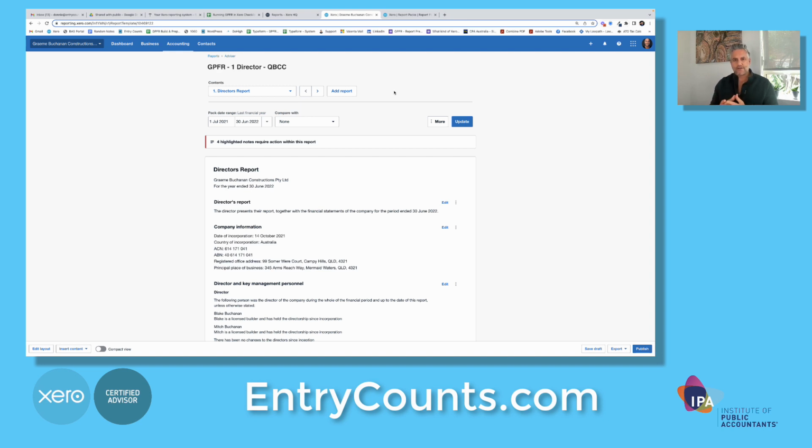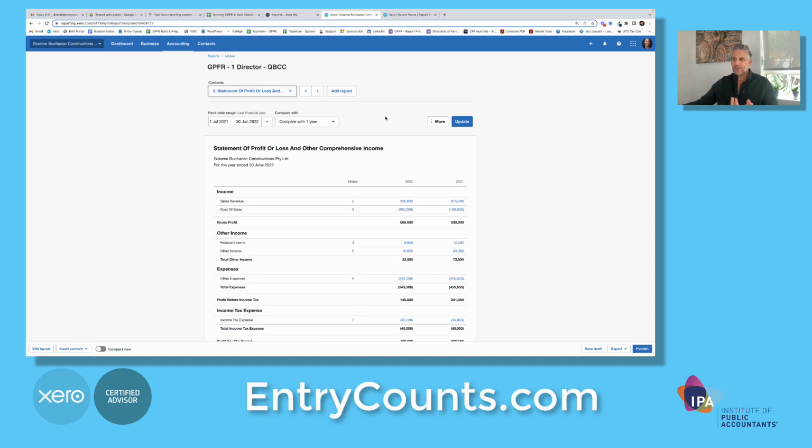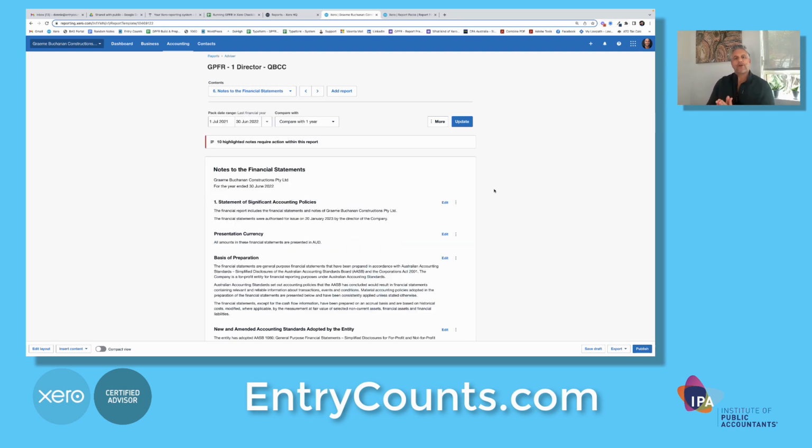You'll find that it's going to meet the majority of your requirements. You may have to add a little more or delete some. We're going to do that next. So just go through every report. How these reports work is in the statement of profit and loss and the statement of financial position, everything is summarized into a group with a link to the notes. So if you need to understand what's within that group, you either click on it or go to the notes page. This is where you will do the majority of your work.